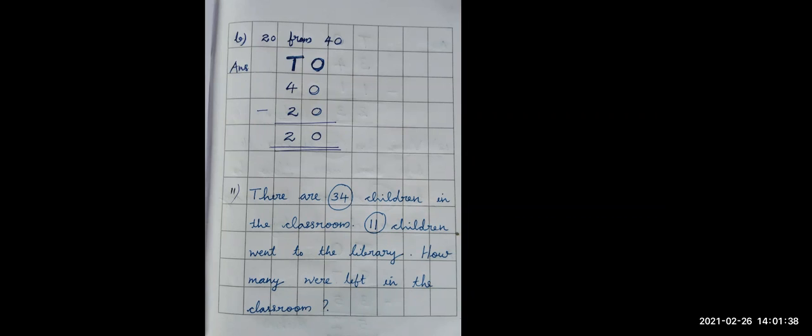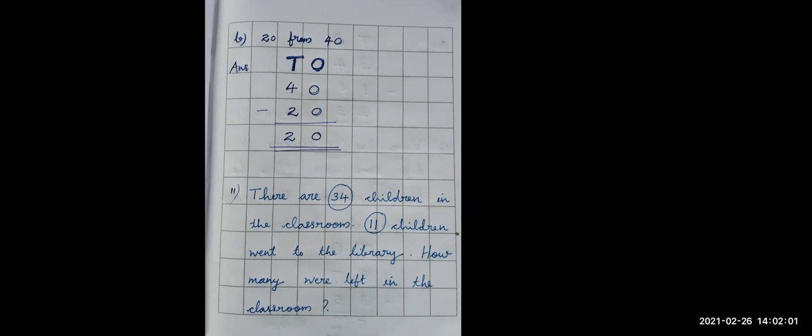I will read it once again. There are 34 children in the classroom. So altogether there are 34 children. 11 children went to the library. From those 34 children, 11 students went to the library. So how many were left in the classroom? You can see the word left, which is related to what? Subtraction. Very good. So here we have to find the number of children left in the classroom. That means we have to subtract the smaller number from the bigger number. That means 34 minus 11.